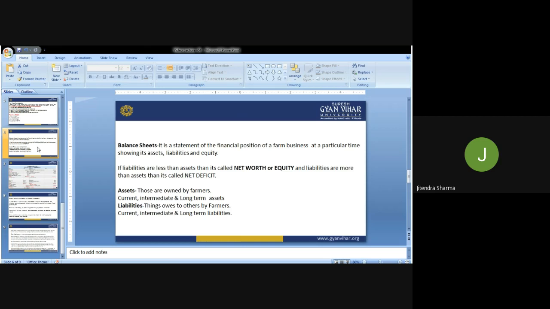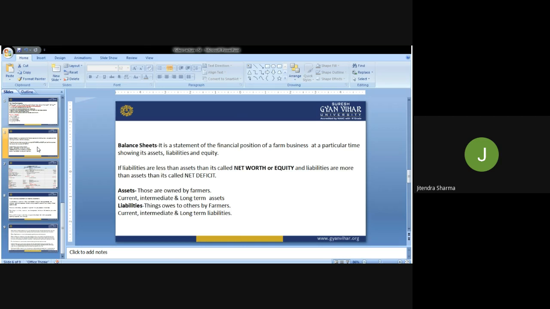That kind of statement we are calling the balance sheet or income statement. If liabilities are less than assets, then we can call it the net worth or equity. And if liabilities are more than assets, then we call it net deficit.